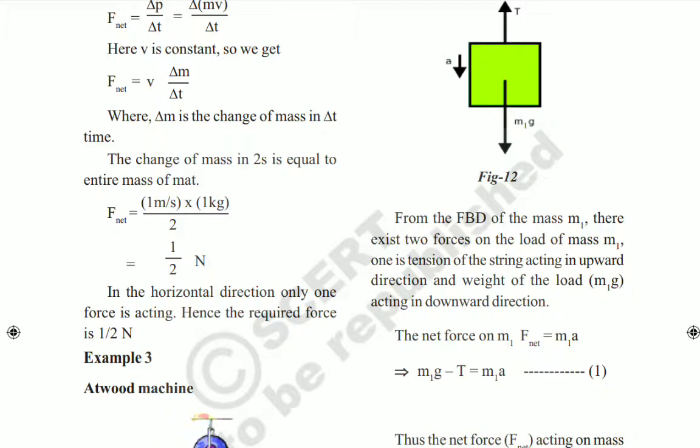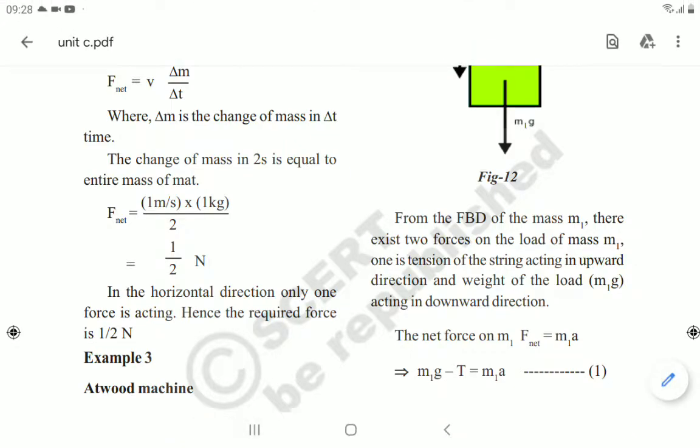Today your CW will be: if you have already completed the keywords in this lesson, you can go for the questions and answers. Whoever has not completed the keywords in this Newton's laws of motion lesson, first complete the keywords and then go for the questions, children. All of you should write questions 1 to 6 as the CW, and the HW should be to write the keywords one time.